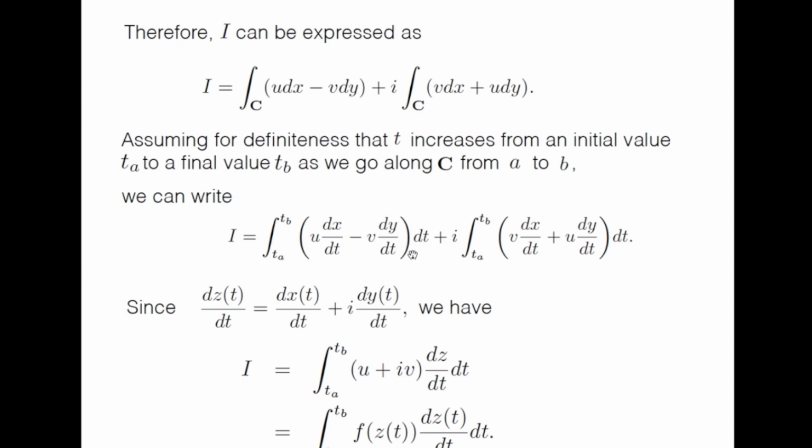u dx/dt plus i v dx/dt. You can write it as u plus iv, and then if you just combine, you can write it as u plus iv times dx/dt plus i dy/dt. So that is equal to u plus iv, which is f of z. So this is f of z(t) and dz(t)/dt times dt. So this way we can write it.